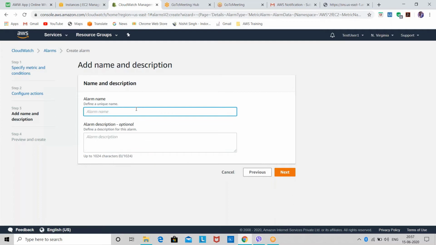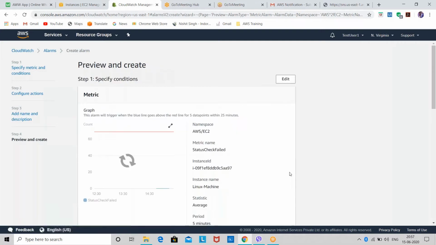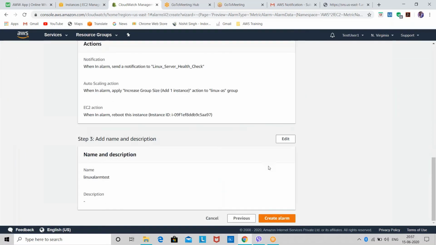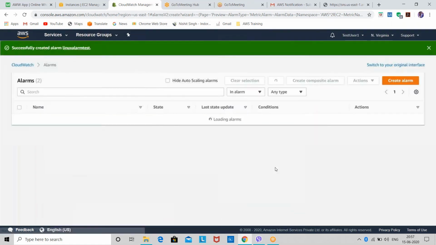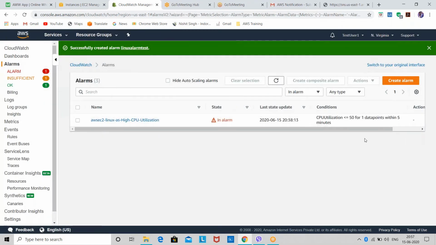Then it will ask you to add the name. So I'll add Linux alarm test. I don't want to give a description, so I'll go next. Then it shows me each and every configuration that I have done. Then I'll just quickly create the alarm. So this way you can create your alarm.